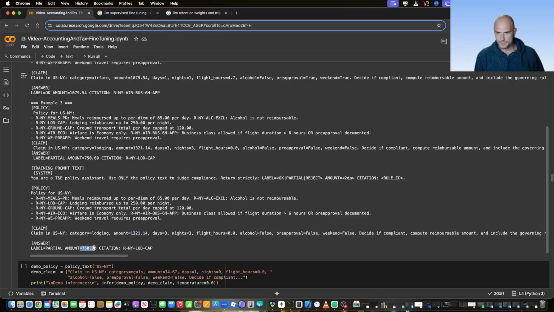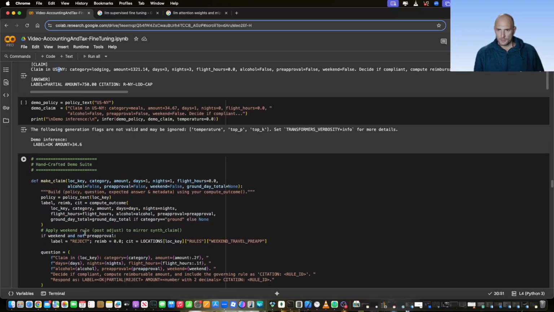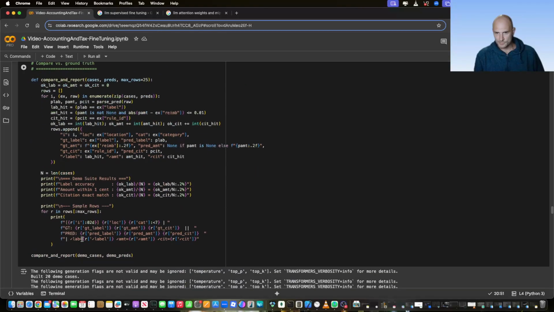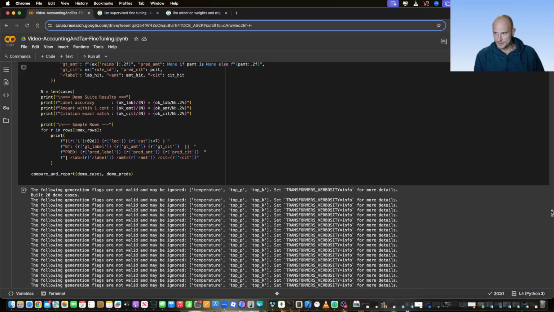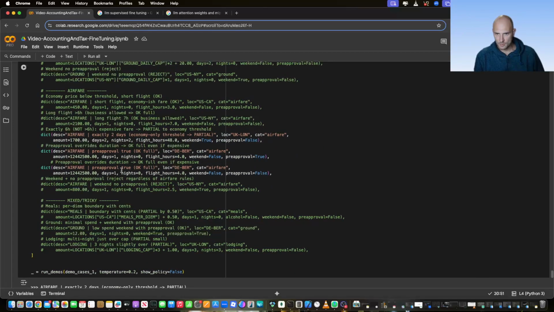Only half of this is reimbursed. It's also for New York. So I've got a bunch of examples here as well, additional ones to try and test this all. Couple of ones that I can show.